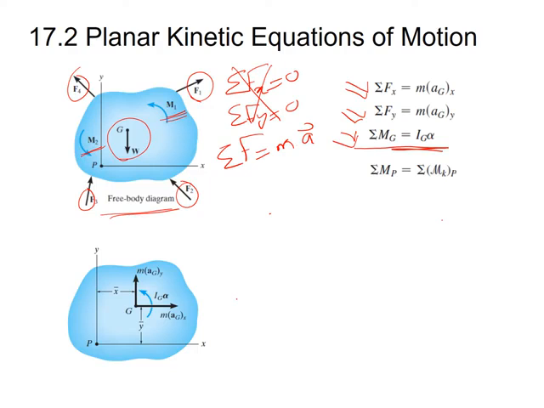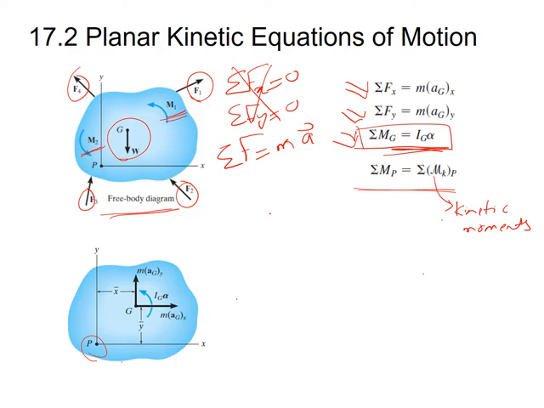However, there may be a case when it is difficult to use the sum of moments about point G, or in other words we have to find the moment about any other point which is not the mass center of the body. So let us say that we have to find the sum of the moments about point P. In that case we have to use the relationship sum of the moments about point P equal to sum of the kinetic moments about point P. So for that we have to draw the kinetic diagram.